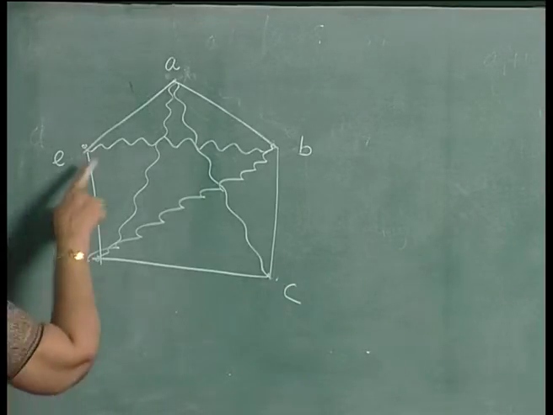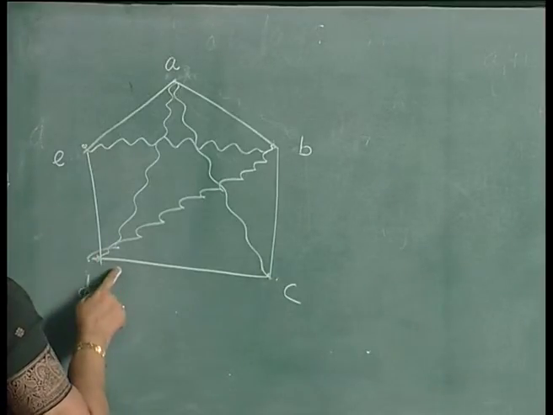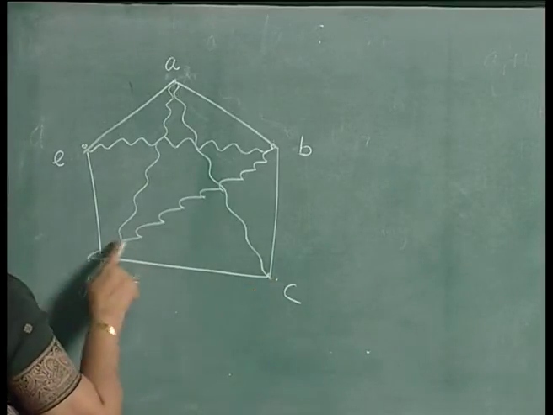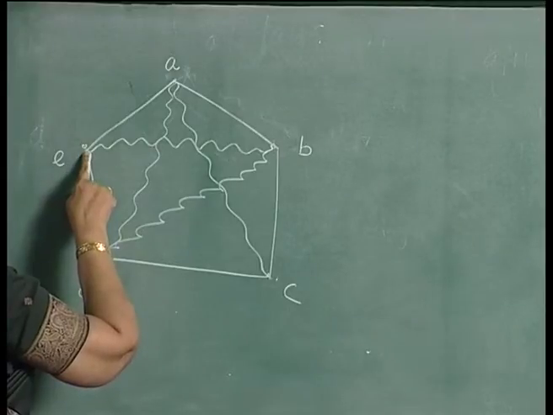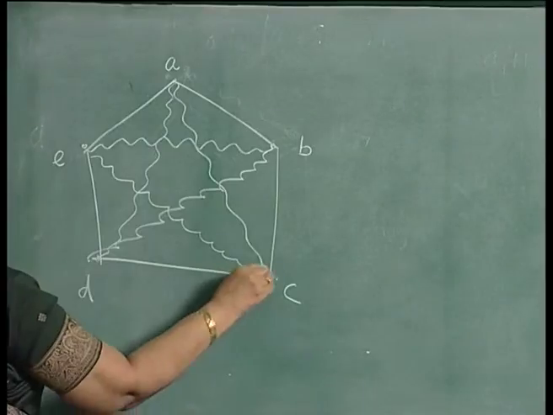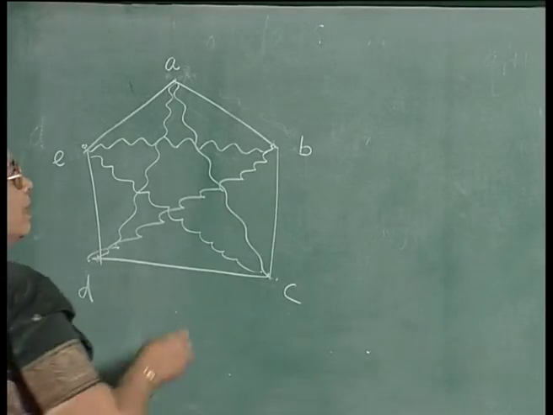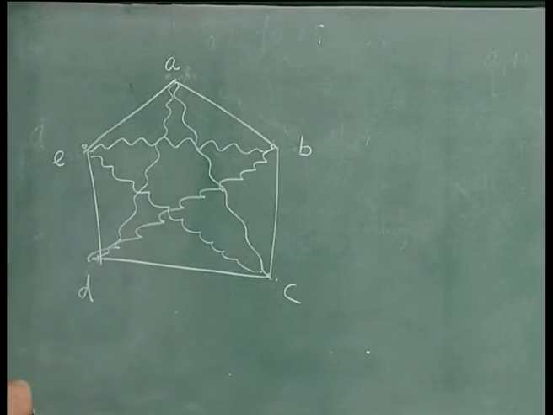So, in that case you do not have 3 enemies or 3 friends. And similarly, you are having D and C as friends and D and E as friends. So, it is possible that C and D are enemies. Now, if you take any 3 of these vertices, you will find that no 3 of them are mutual friends or mutual enemies.